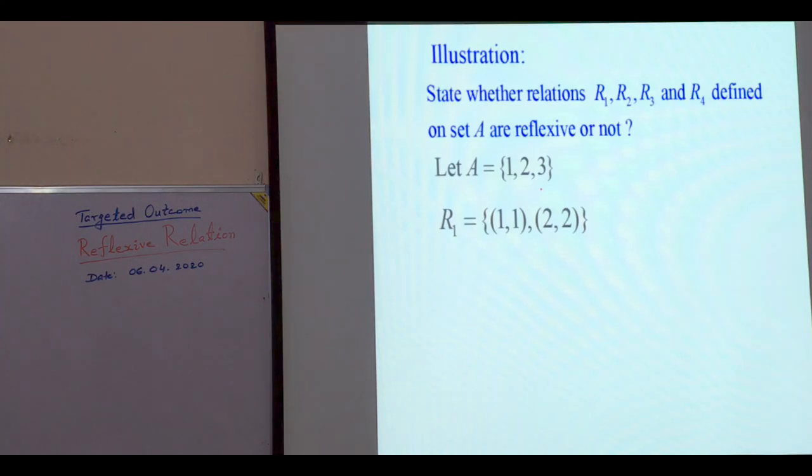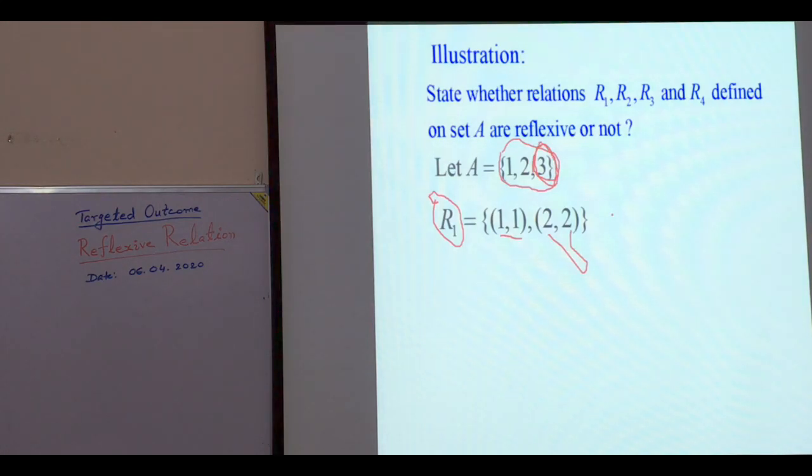What is our definition? A relation will be said to be reflexive on the given set if each element of the set is related with itself. Here in R1, 1 is related with 1, 2 is related with 2, but the element 3 is not related with 3.